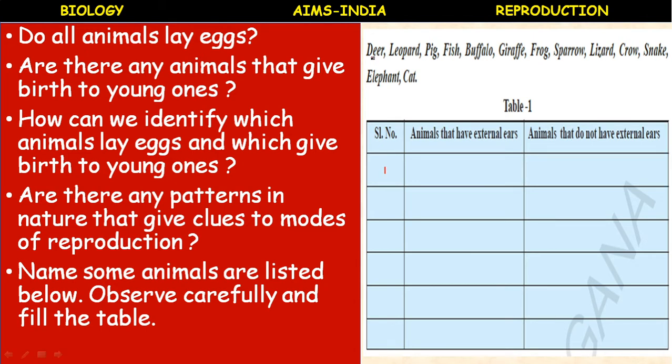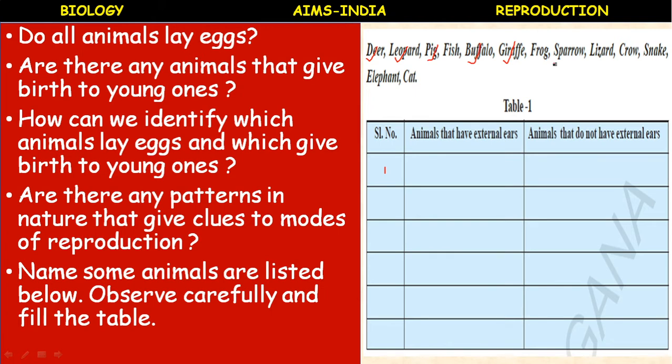If you take deer, it has external ears. Leopard, it has external ears. Pig, external ear. Buffalo, it has external ears. And giraffe, it has external ears.